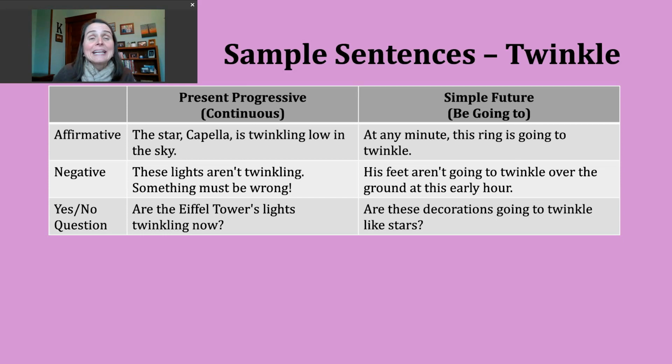Finally, let's talk about making a yes or no question in the simple future. To do this, start with a form of be, whichever form matches your subject, that subject comes next, then going to and the base verb. Here's another example. Are these decorations going to twinkle like stars? Right? So, kind of asking about the plans, the intentions with maybe displaying these particular lights.